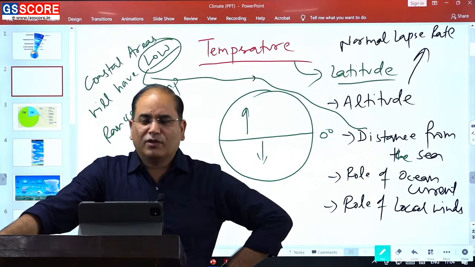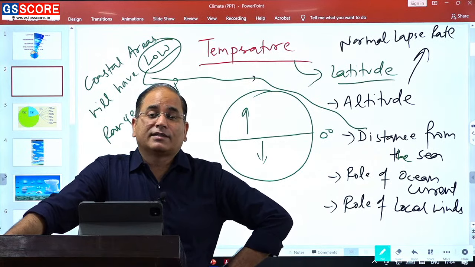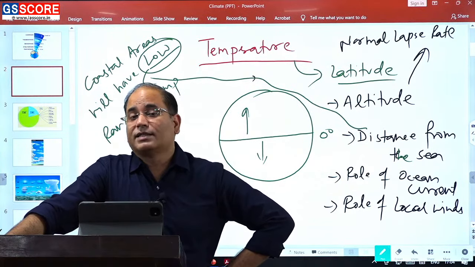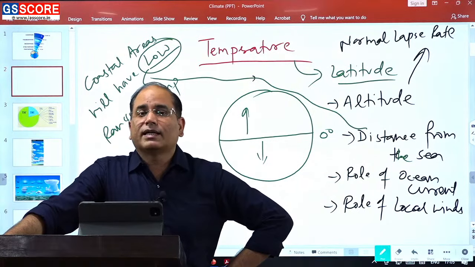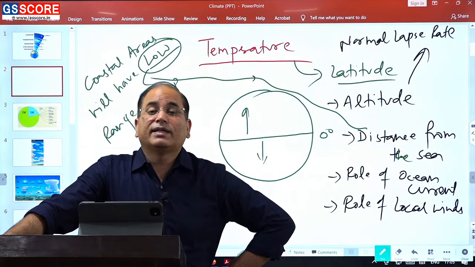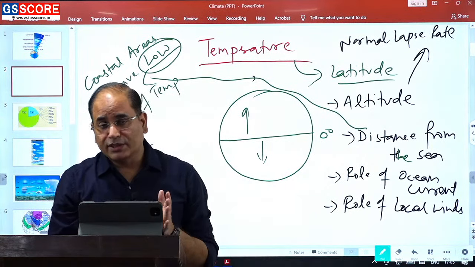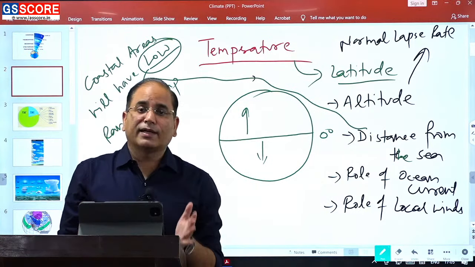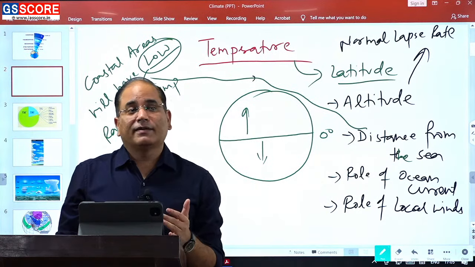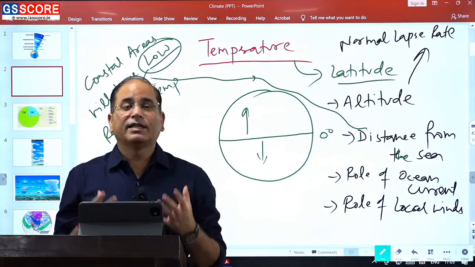You will not find any other wind with as important an effect as the Chinook, Foehn, Zonda, Santa Ana. These are the winds that are primarily blowing in the winter season, cold condition. During the cold condition, Chinook is blowing, Foehn is blowing, Zonda is blowing, Santa Ana is blowing, and because of the blowing of these local winds, temperature will increase.